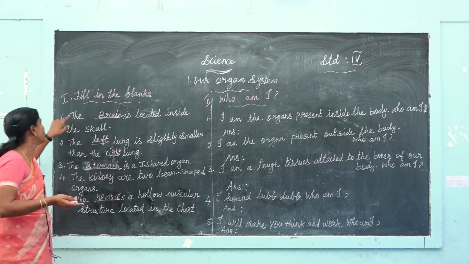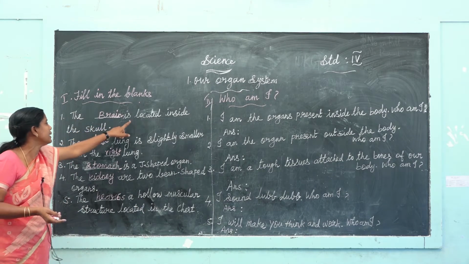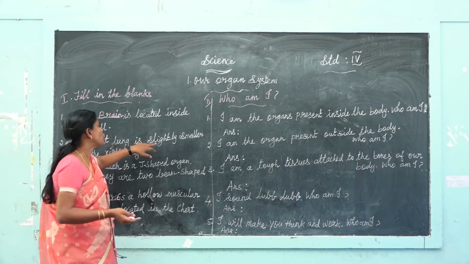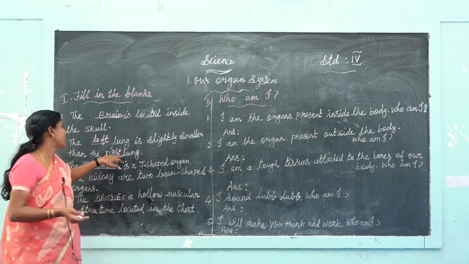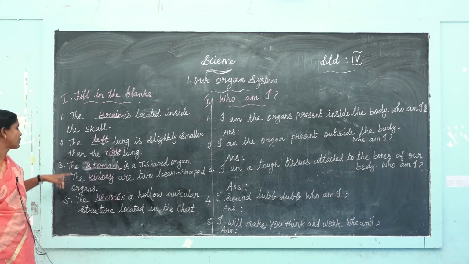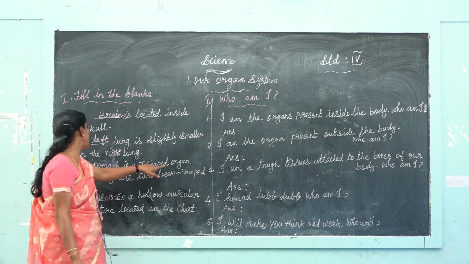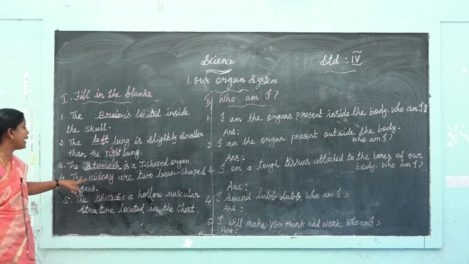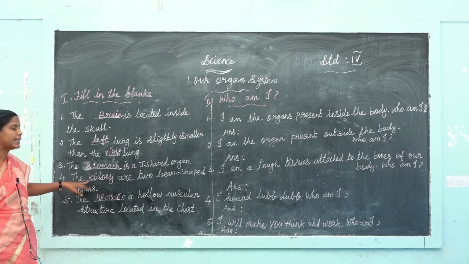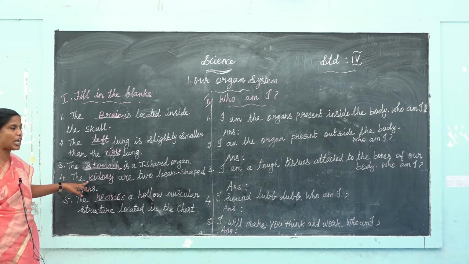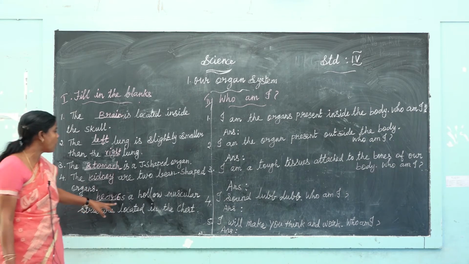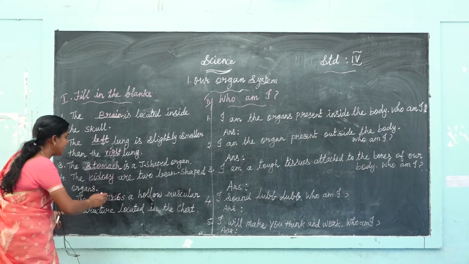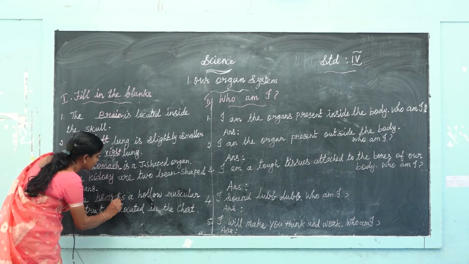One more time, repeat. First one, the dash is located inside the skull, brain. The dash lung is slightly smaller than the dash lung, left and right. The dash is a J-shaped organ, stomach. The dash are two bean-shaped organs, kidney. The dash is the hollow muscular structure located in the chest, heart. H-E-A-R-T, heart.